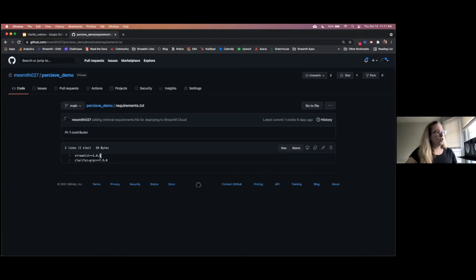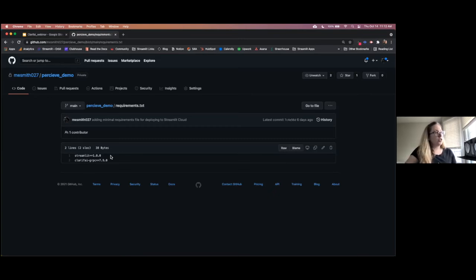One of them is Streamlit itself, and I've locked this to the Streamlit 1.0 launch that we just launched in the last couple of weeks. And the other one is the Clarifai gRPC package itself. Now, Streamlit is actually an intuitive platform, which means that we automatically download the latest version of Streamlit when you deploy a project on our cloud.